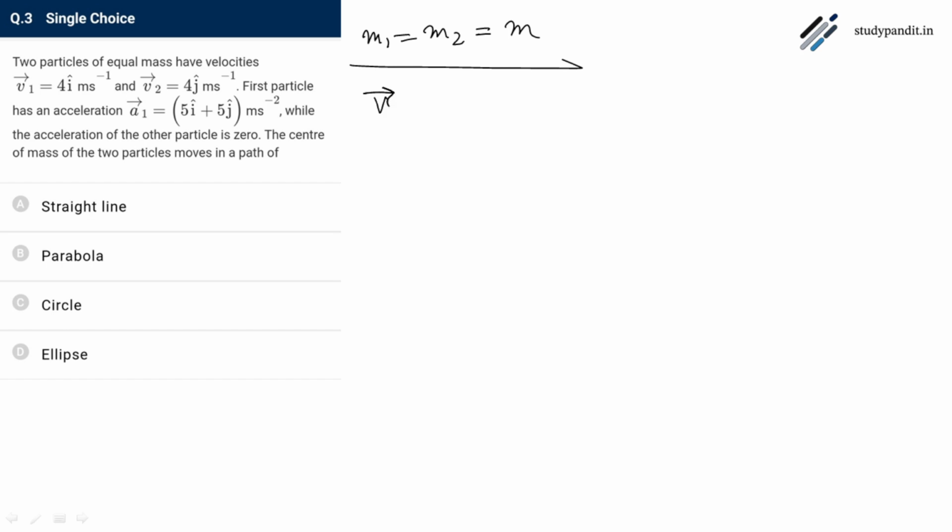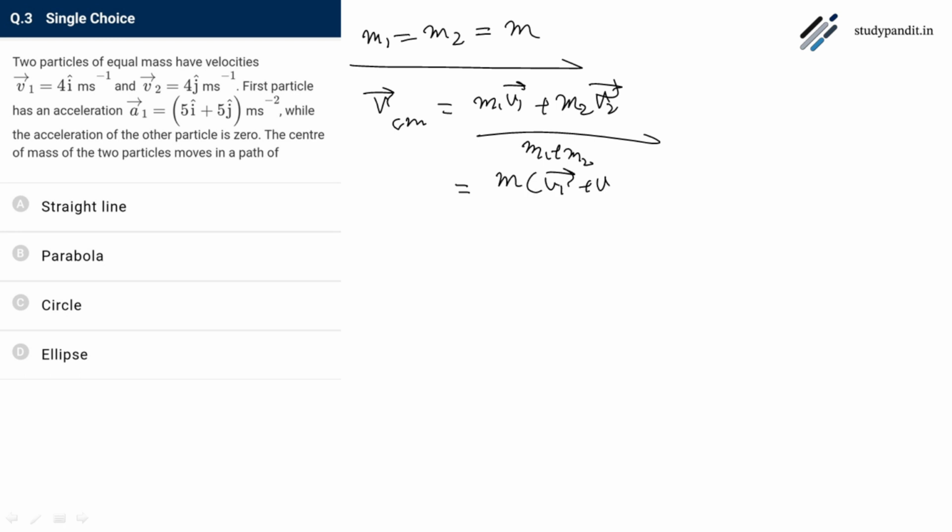So velocity of center of mass is equals to m1 v1 plus m2 v2 divided by m1 plus m2. So this will come up m into v1 plus v2 divided by 2m.